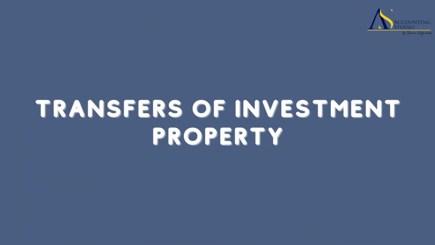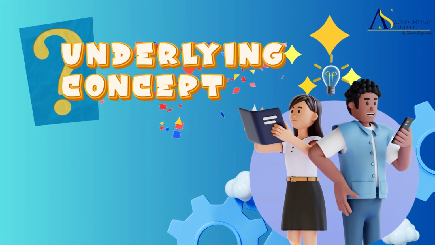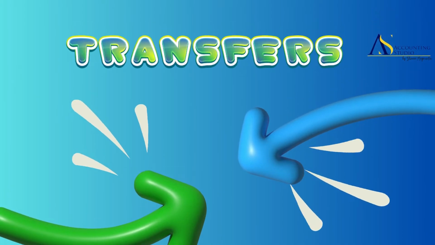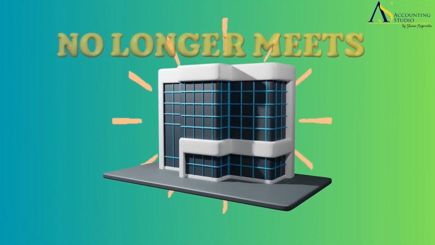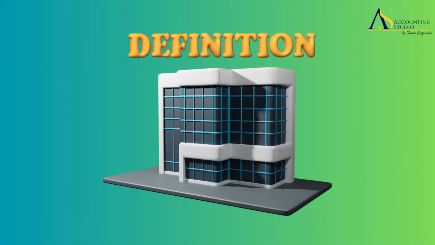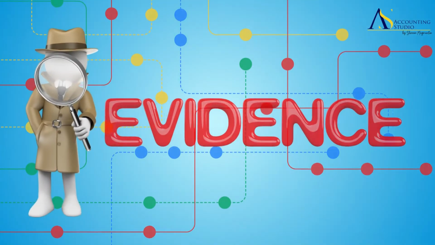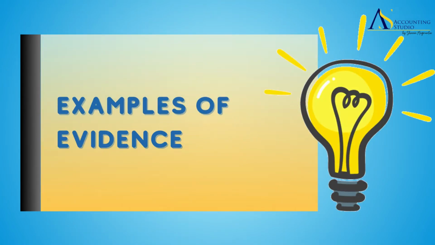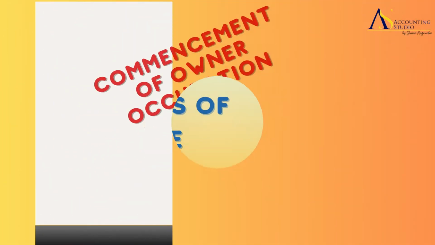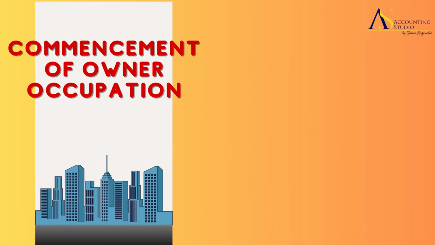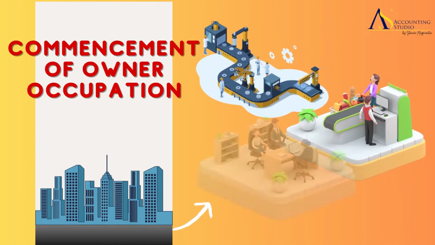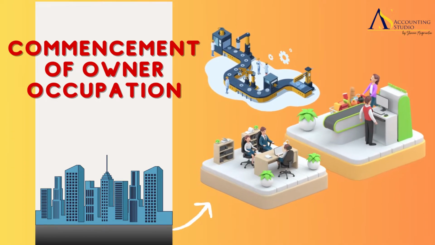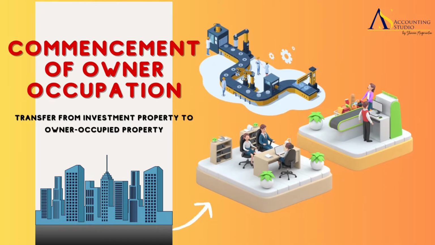Transfers of investment property. Going with the underlying concept of transfers to and from investment property, which shall be made only when there is a change of use. A change in use occurs when an assessment of whether a property no longer meets or starts to meet the definition of investment property, and there is evidence supporting this change. Examples of evidence for a change in use include commencement of owner occupation, when the property begins to be held for use in production or supply of goods or services or for administrative purposes, resulting in a transfer from investment property to owner-occupied property.